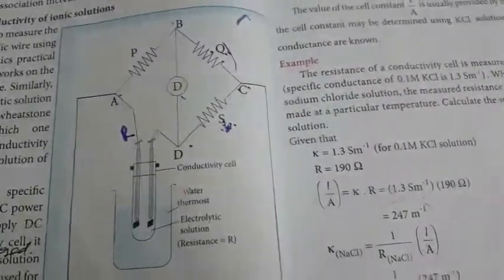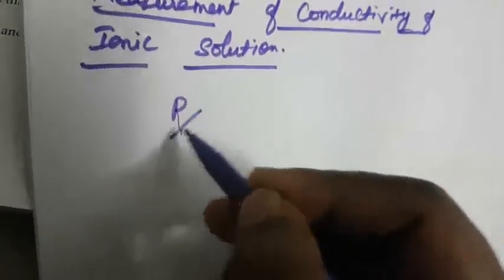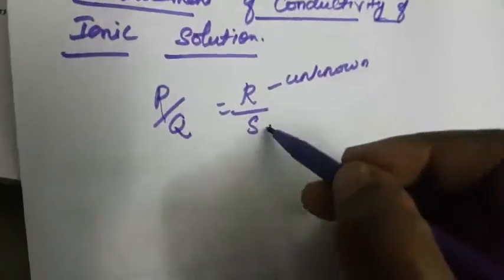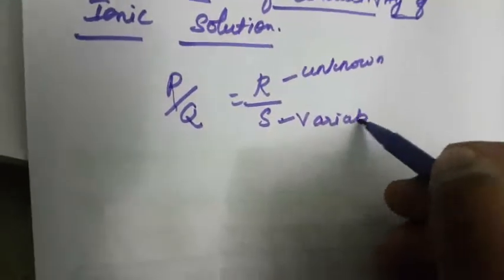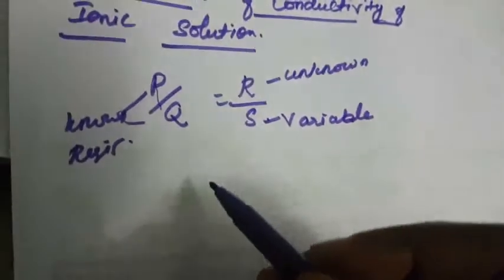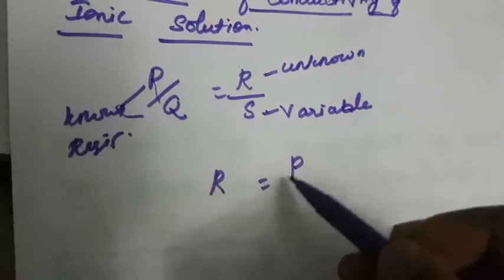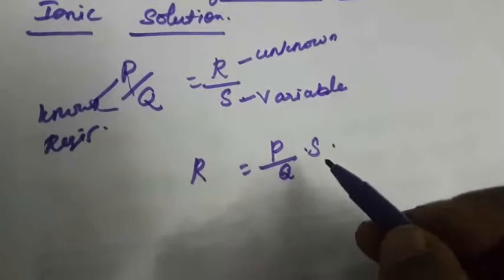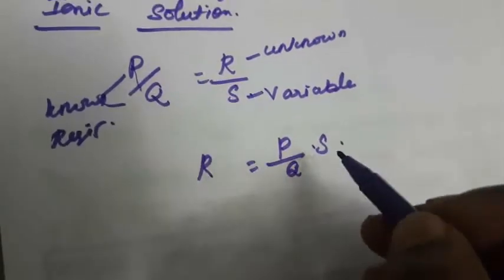Now how do we calculate under the balance condition? P by Q is equal to R by S. R is the unknown resistance, S is the variable adjustable resistance, and P and Q are the known resistances. So R is equal to P by Q into S. The resistance of the electrolytic solution is calculated from the known resistance values P and Q and the measured S value.